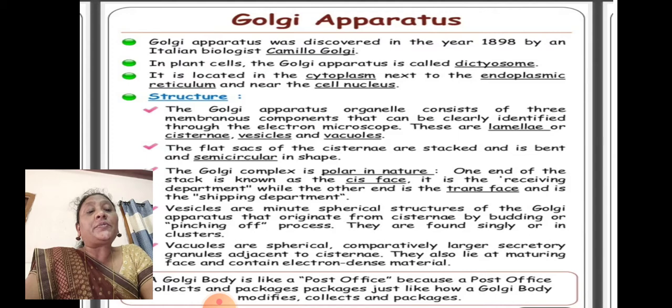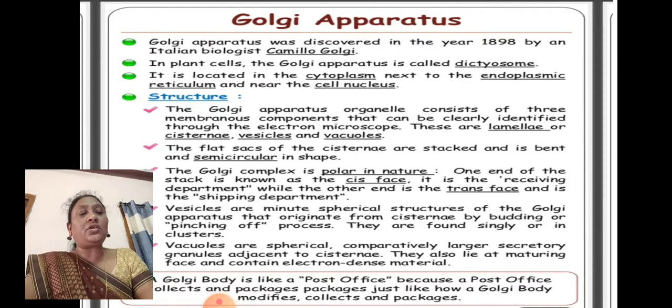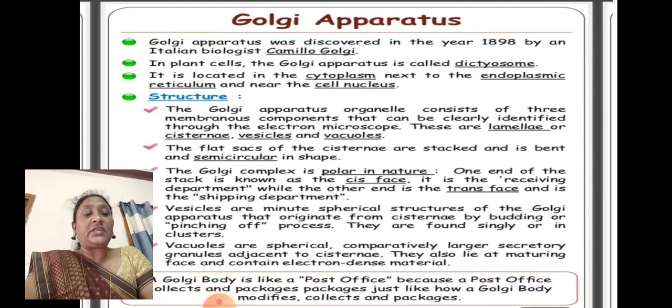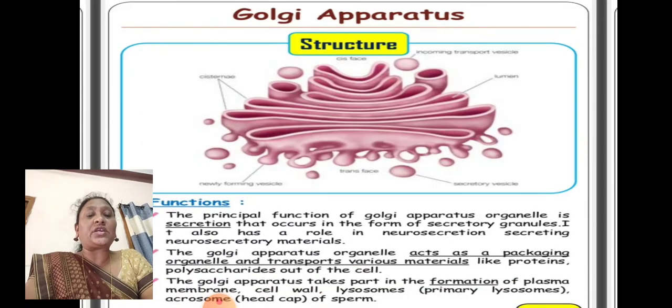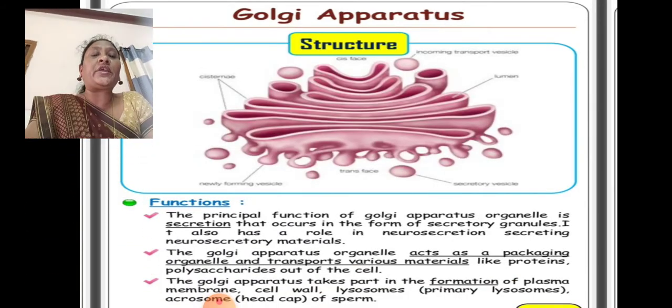Vesicles are minute spherical structures that originate from the cisternae by budding or pinching off. They are found singly or in clusters. Vacuoles are spherical, comparatively larger secretory granules adjacent to the cisternae. They lie at a maturing phase and contain electron-dense materials. You can see the structure of the Golgi apparatus.